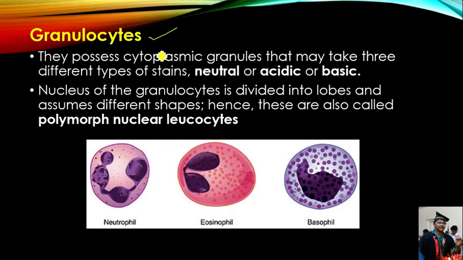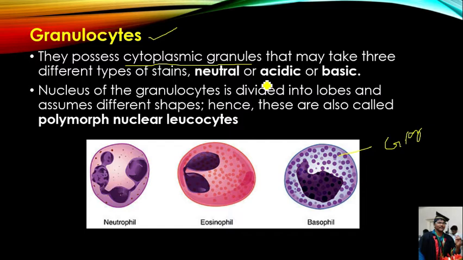If you see the granulocytes, those contain cytoplasmic granules. See here, these are the granules which are present in the cytoplasm, hence those are granulocytes. Based on the type of stain they take, granulocytes are again divided into three types.